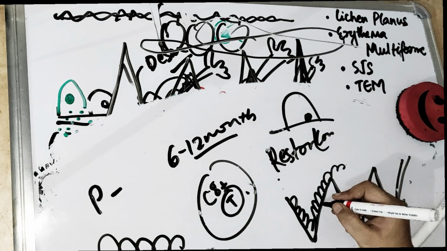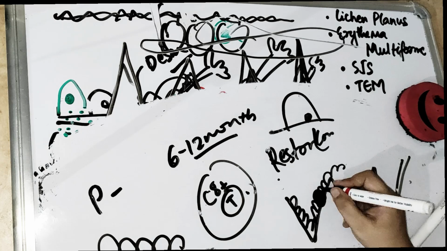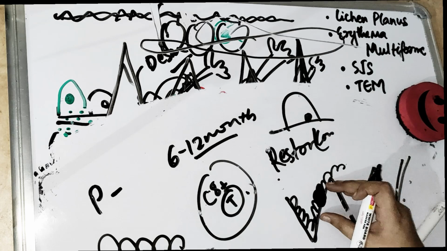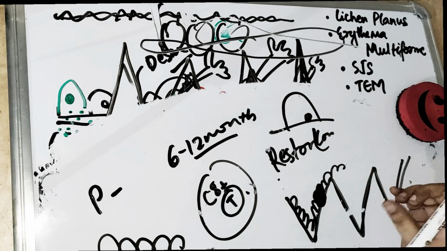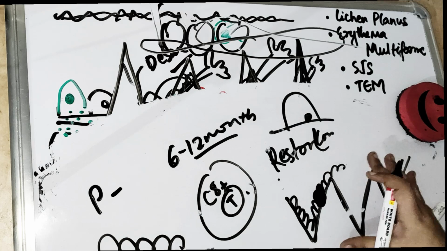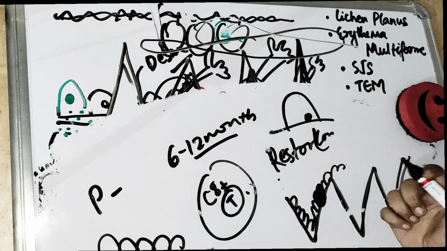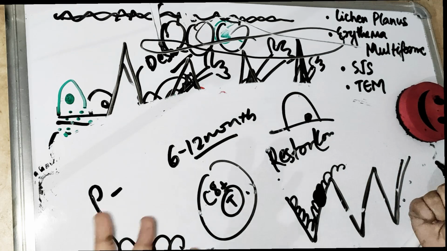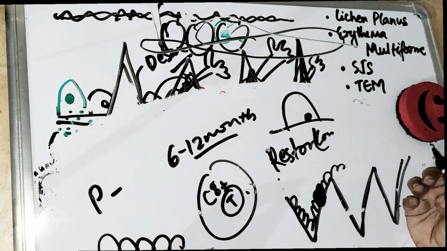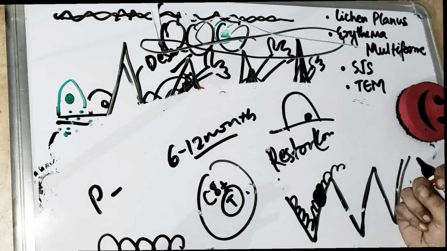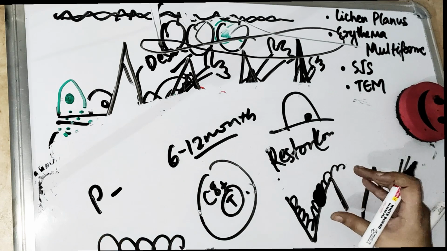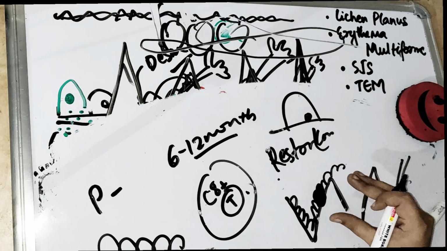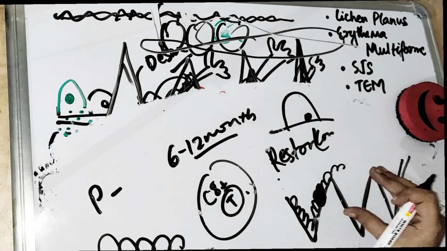Also we see that these keratinocytes are damaged, they are killed by our own body T cells, right? So these keratinocytes go on degeneration. That means this is a process of a kind of necrosis. Degeneration is a process basically when something is dying, so it gets degenerated. So liquefaction degeneration is a kind of degeneration. We'll cover it in pathology. If you are not understanding, then hold on, we will understand it when we cover pathology.